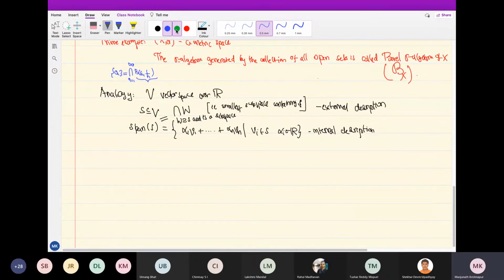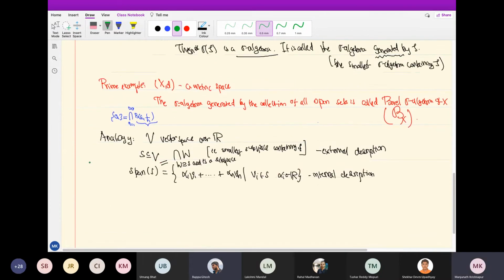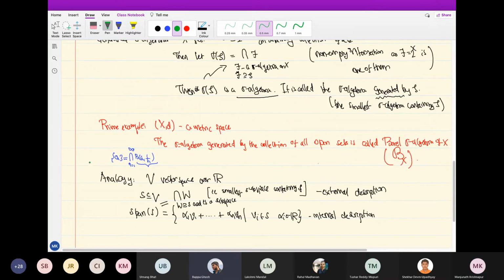Actually, singletons are closed sets, so they are complements of open sets. You don't even need that description to say that singletons are in. I agree, there are many ways to do it. I first gave this description because I was able to express the singleton this way, but in general you may not be able to do that.